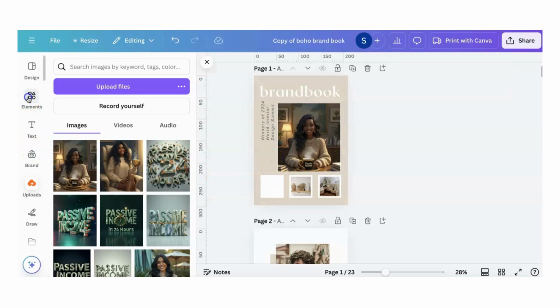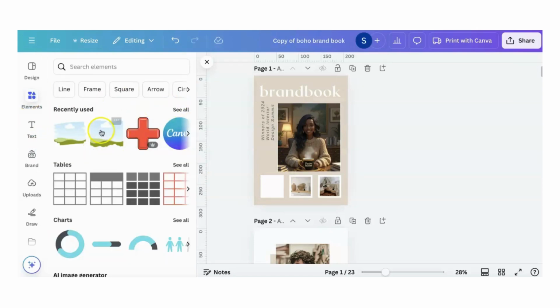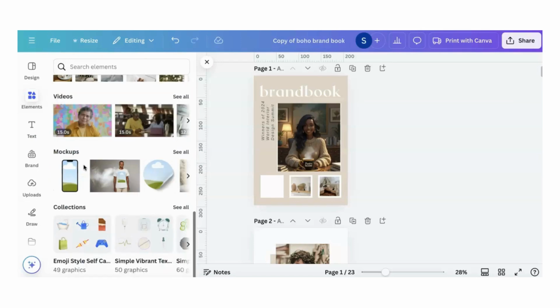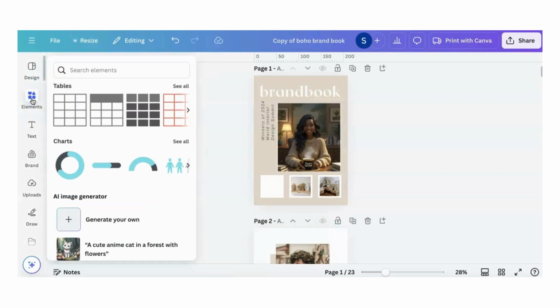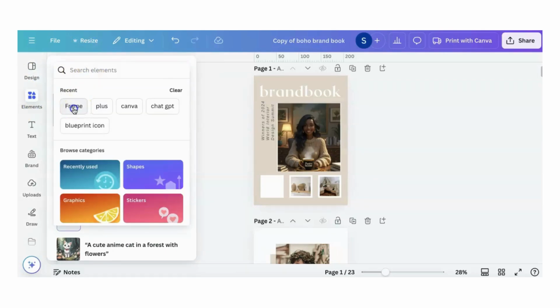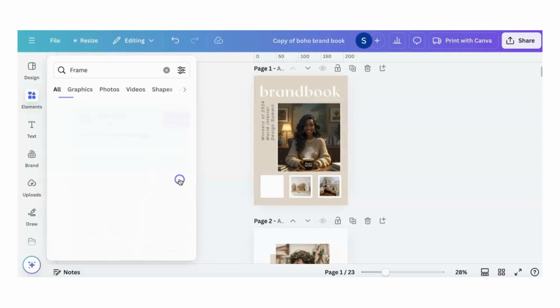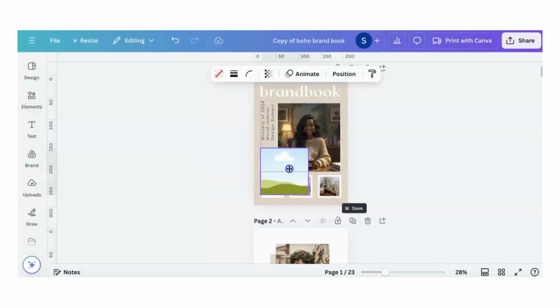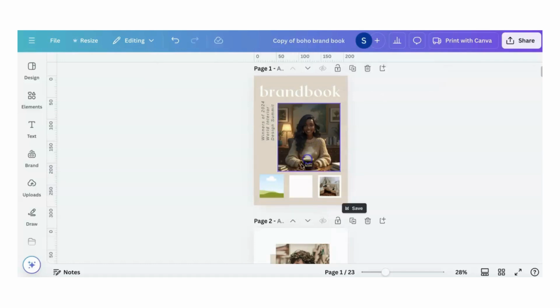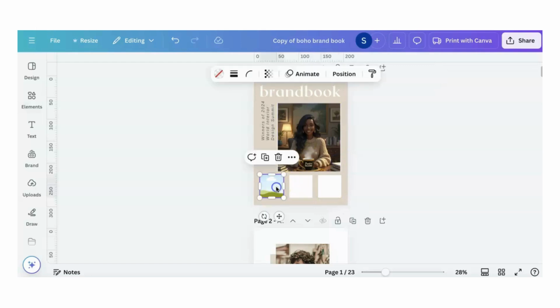I can go in to elements, go down to the bottom. Let's see, let's hit elements again. I want frames. Here we go. Let's look at all the frames. And I just want a basic frame, okay? So look, I can go right down here and make these frames and then duplicate them. I can get rid of all of these. And then I'm going to duplicate these frames to go across this way. Duplicate this frame to go across this way.